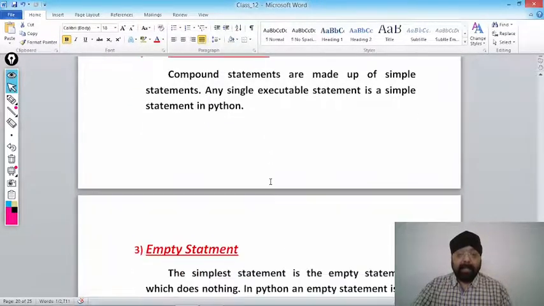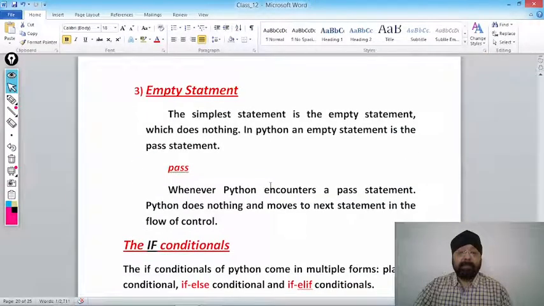Getting my point? And another type of statement is the empty statement. The simplest statement is the empty statement which does nothing. In Python, an empty statement is a pass statement. Pass is a keyword. Whenever Python encounters a pass statement, Python does nothing and moves to the next statement in the flow of control.